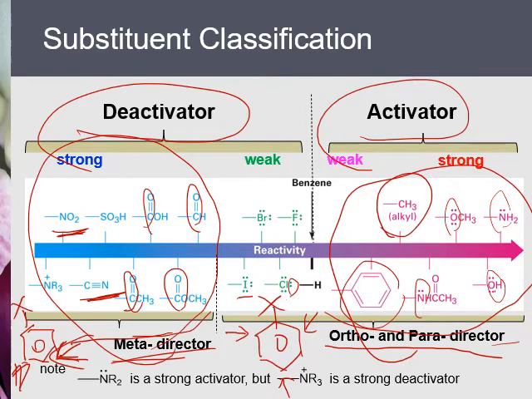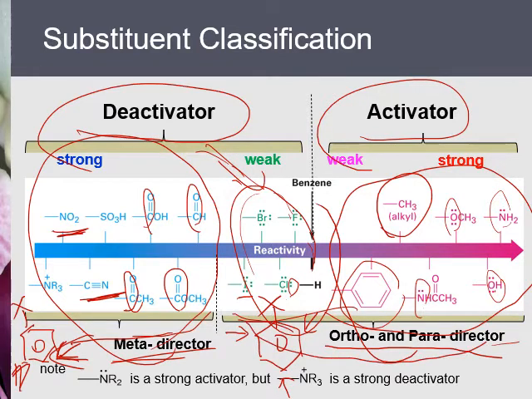Now, one exception is the halogen atoms. A halogen atom has lone pair electrons, so the lone pair can donate to the benzene ring. On the other hand, they are also negative, they have high electronegativity, and that makes them deactivators. So halogen atoms are deactivators, but they also belong to ortho-para directors. This is an exception, because most ortho-para directors are activators. Only halogen atoms belong to ortho-para directors but are also deactivators.